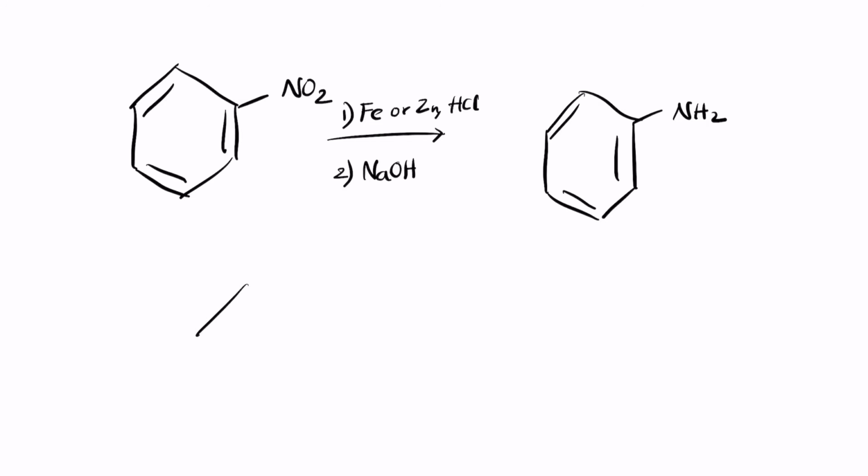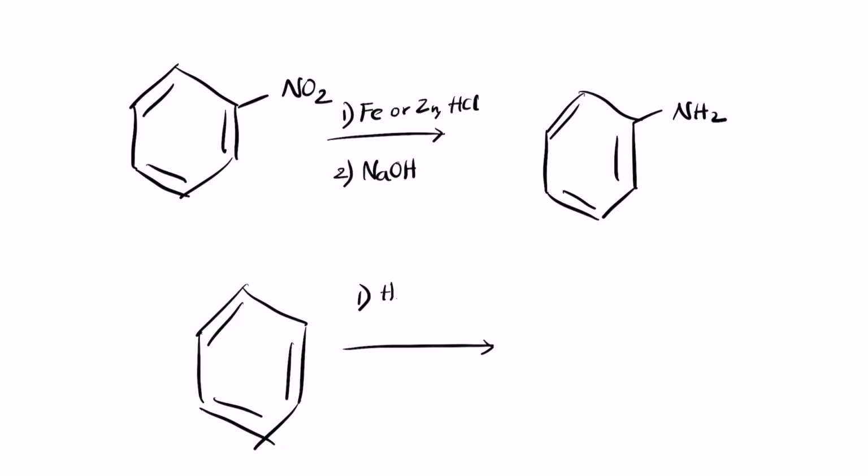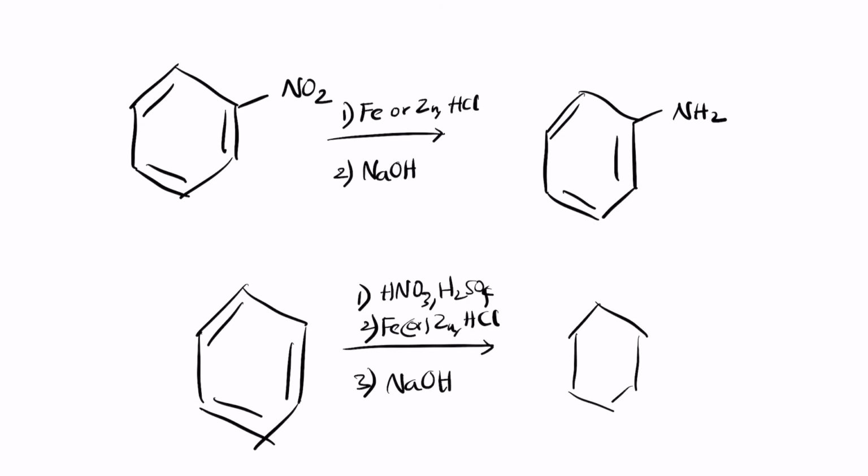So the three steps of this reaction are: the first step is HNO3 and H2SO4. The second step is iron or zinc and HCl. The third is NaOH, which creates the final compound NH2. So this is the final reaction that you can use to create the structure.